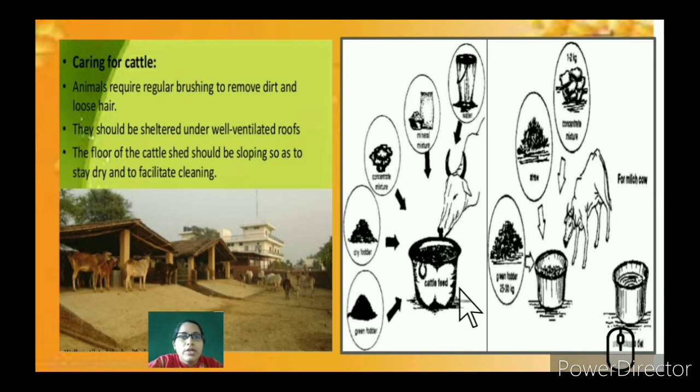So how are we going to care for the cattle? Because cattle, if not cared for properly, are prone to diseases very soon. So you can see that animals require regular brushing because there is a lot of dirt that gets stuck onto their bodies. It needs to be removed, and they should be sheltered under well ventilated roofs, and also the floor of the cattle shed should be sloping so as to stay dry. So the area where they are made to stay should be clean and dry.